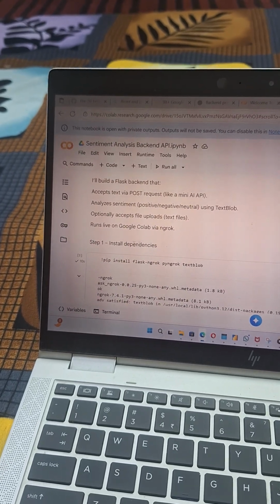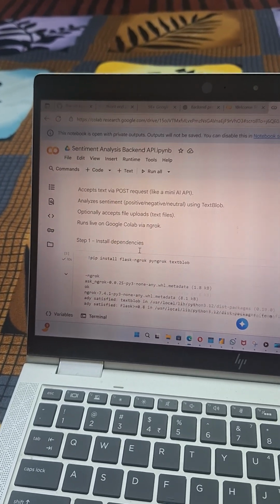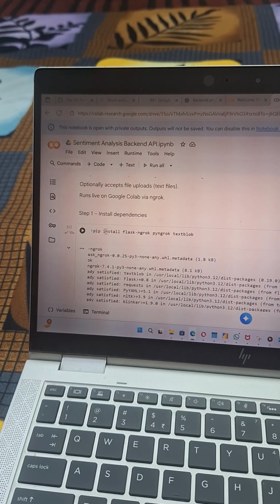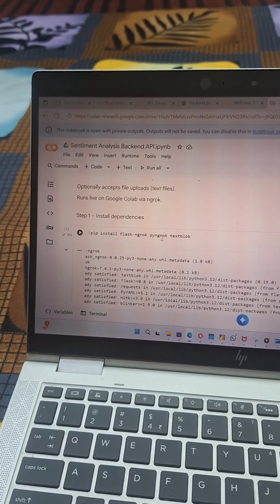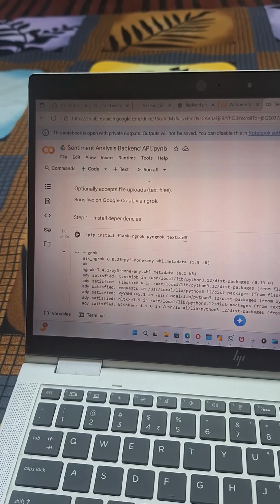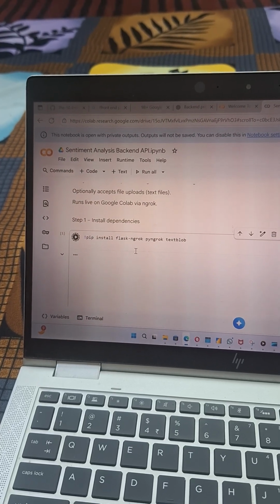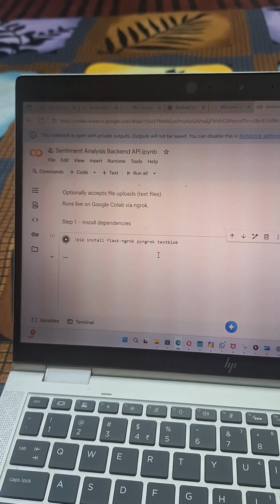In the first step I have installed dependencies. The first libraries I installed are Flask, flask-ngrok, pyngrok and TextBlob, and then I ran it. You can see the output, sir.